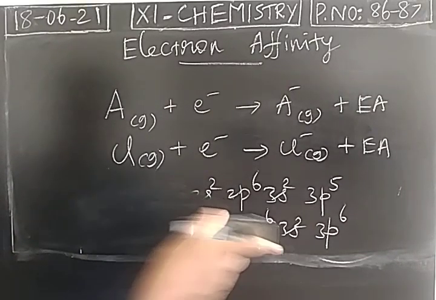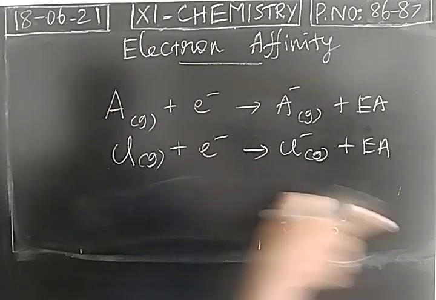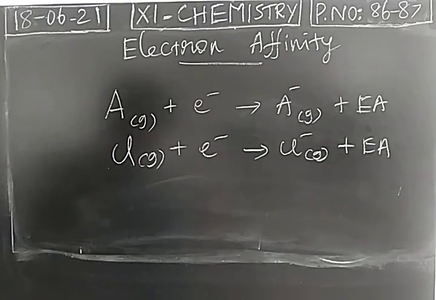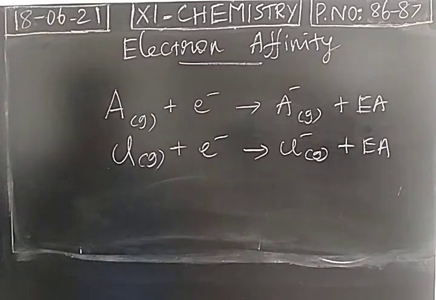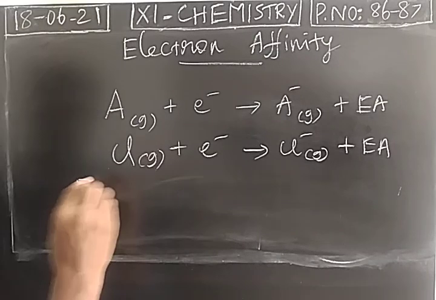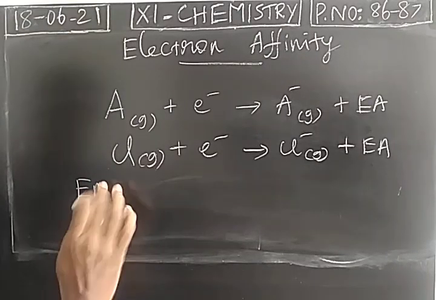So it is opposite to the ionization energy. Ionization energy means we provide energy for the atom to remove the last electron. For removing the electron, how much energy is given? It is ionization energy. If an atom accepts an electron, how much energy is liberated? It is called electron affinity. It can also be denoted as electron gain enthalpy.